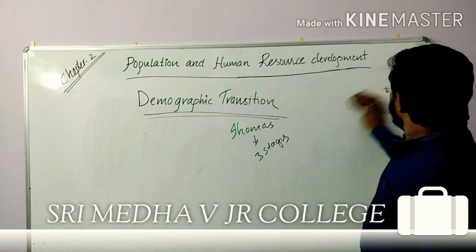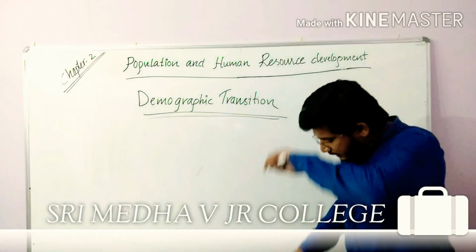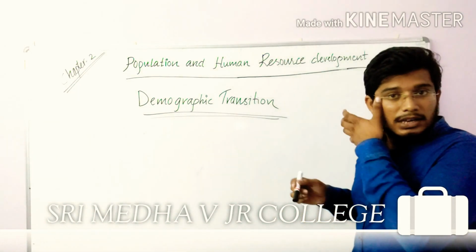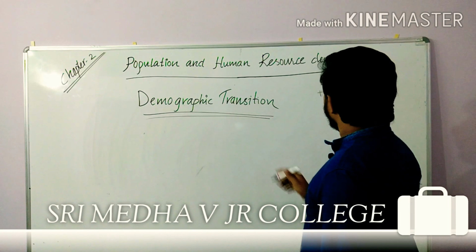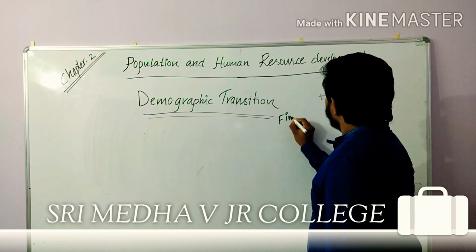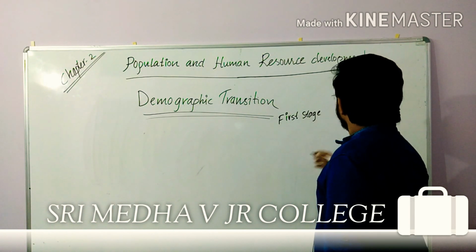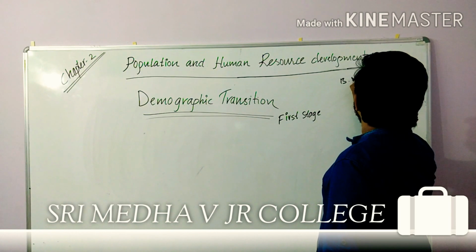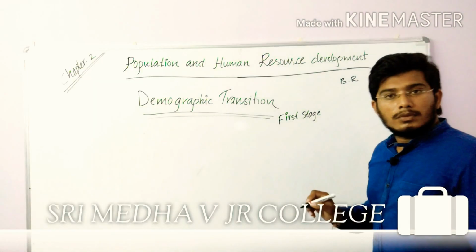This topic is completely theoretical, but now we will convert it into a graphical manner. First stage, birth rates, death rates. Is it clear?